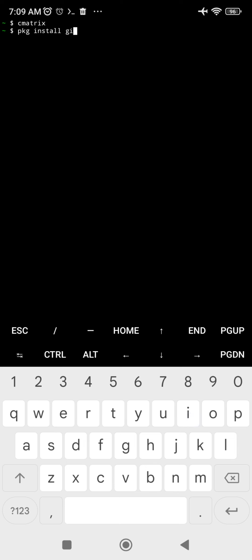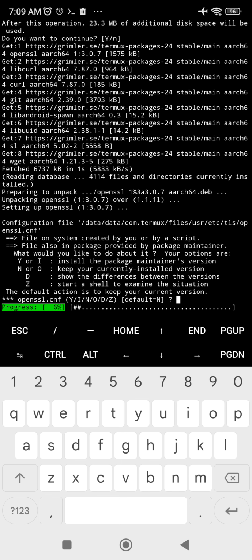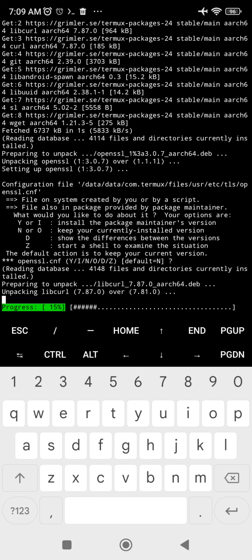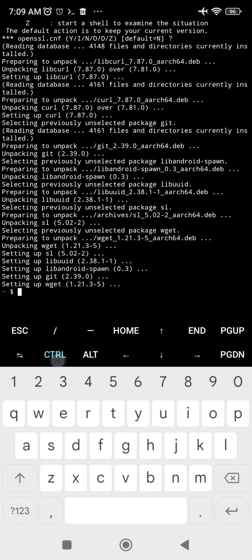install git, curl, wget and sl. Hit enter. So now it's going to install the git, curl, wget, and so default is n. Okay, now it has installed all those four.